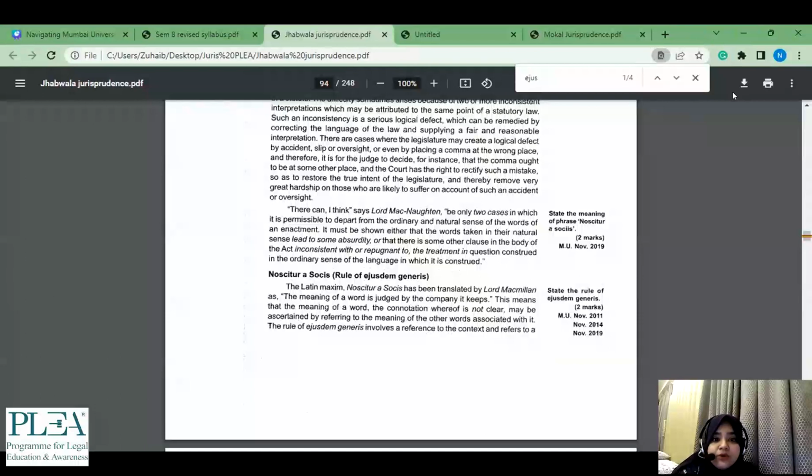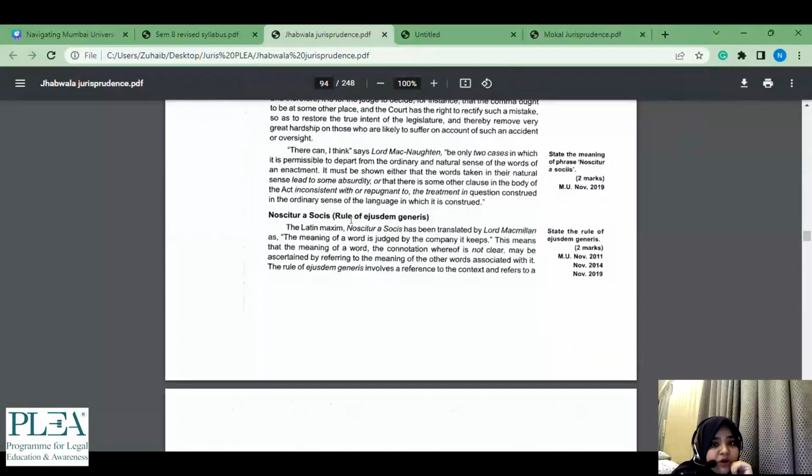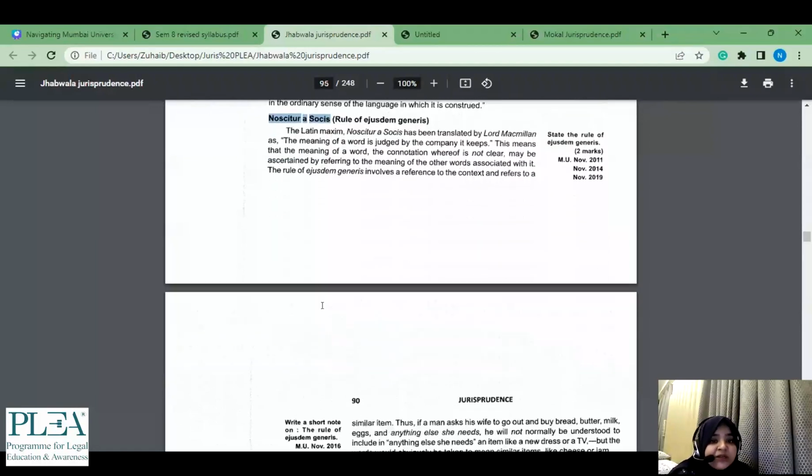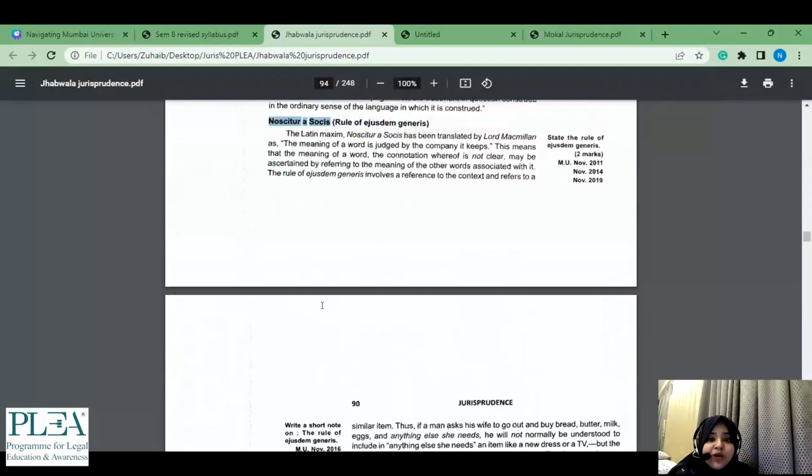हाँ, so now this is important. What had happened is, Latin maxim, I think इसमें rule of ये दिया हुआ है, and this is the Latin maxim. So a lot of times what happens, if you do not know कि भाई इसी का meaning ये है, then you probably might miss out on marks just because you did not, because you know it justum generis, but because this question had come and you do not know कि भाई ये इसी के अंदर आ रहा है, you might not be able to attempt the question.